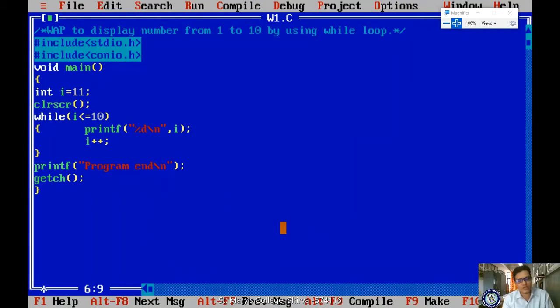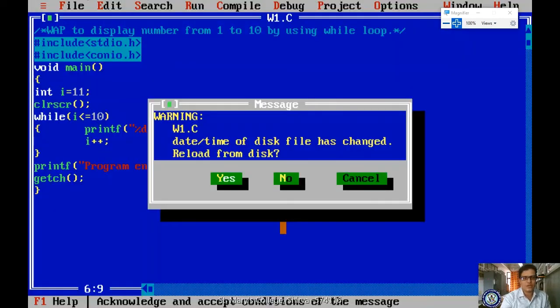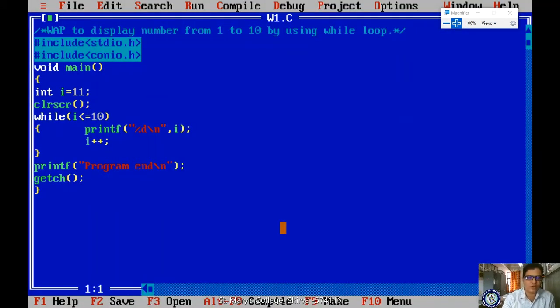You are getting the output statement, press Control F9, program end. Why here is it not showing 1 2 3 4 5 6? Because the condition is false. Got it? Yes. Likewise, your program will execute.